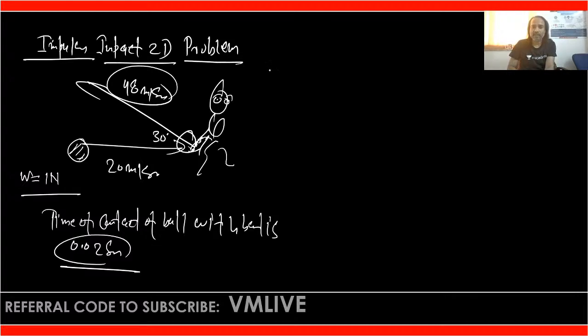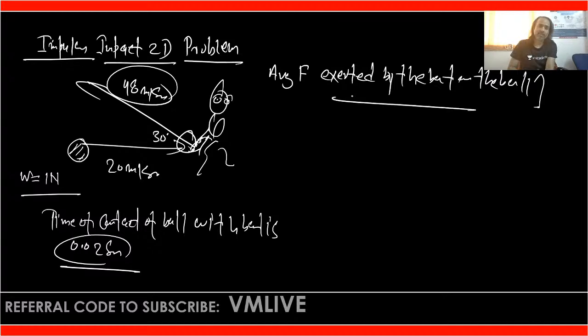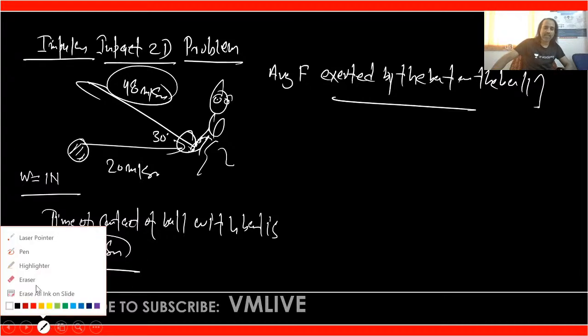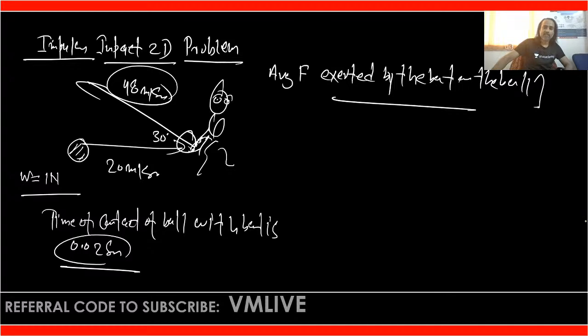You have to find, that is average force exerted by the bat on the ball. That is the question. Is that clear? What is important here? That is, as I said, that is 2D problem. So we can't apply just in one direction. Impulse momentum equation. So just to get the solution, just to get the answer, we have to apply impulse momentum equation, but in two direction.